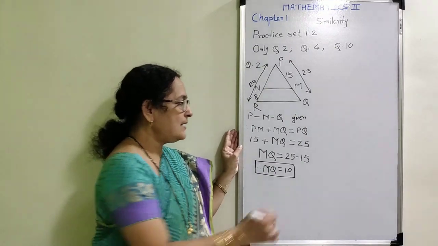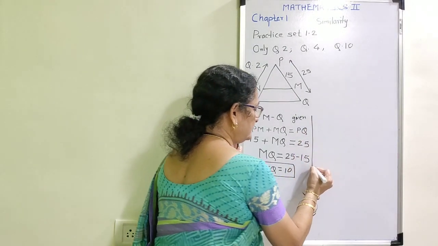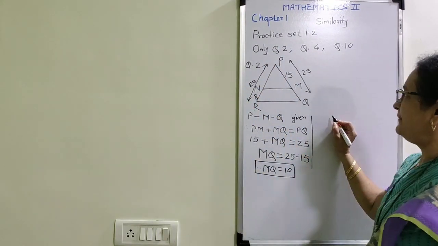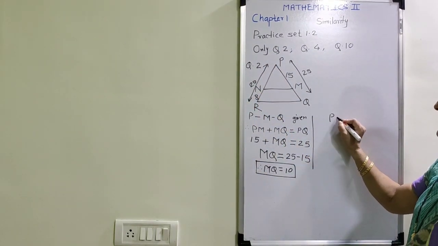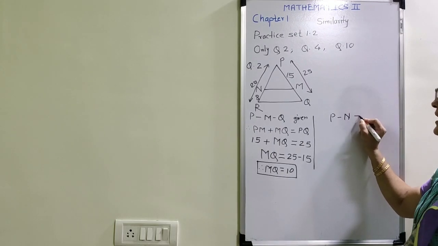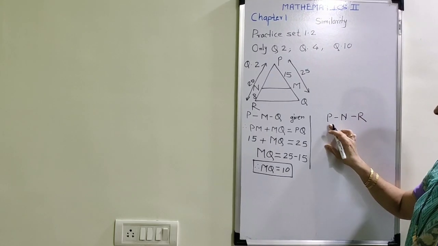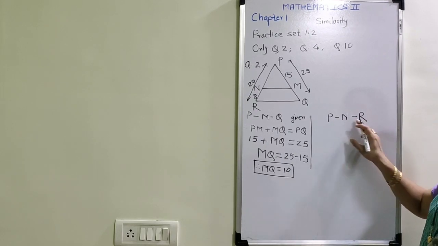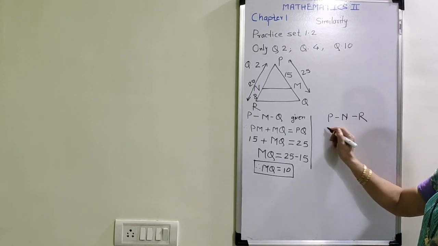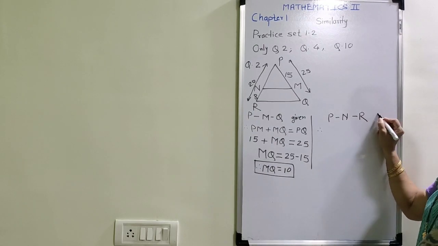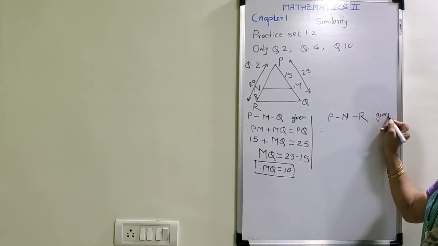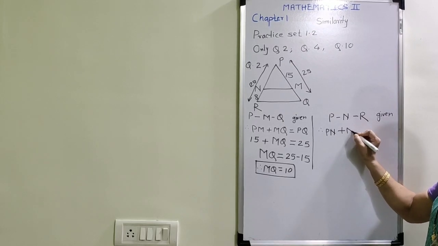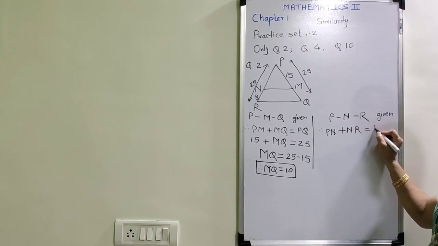Similarly, apply betweenness again on the left hand side. That betweenness is P-N-R. Here also I have NR as well as the entire PR. I am going to find out PN, and therefore using this betweenness, PN plus NR is equal to PR.